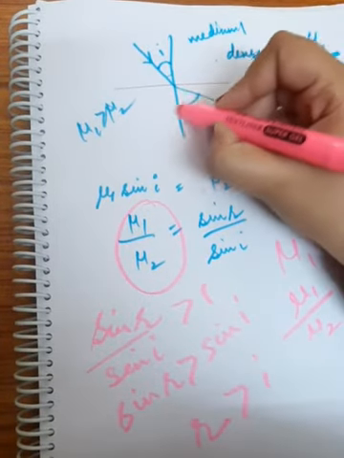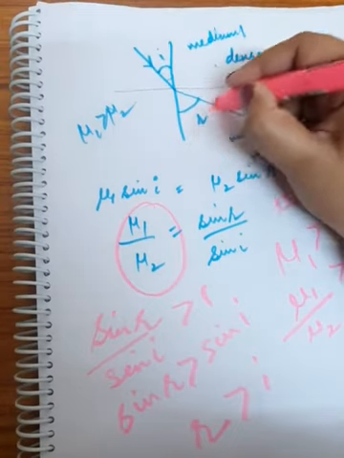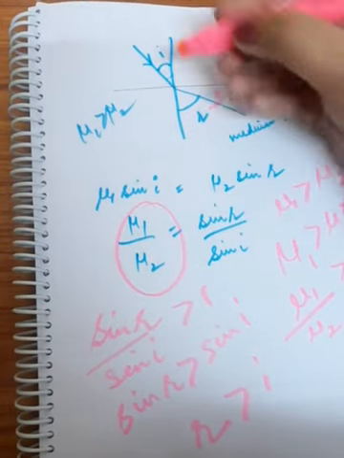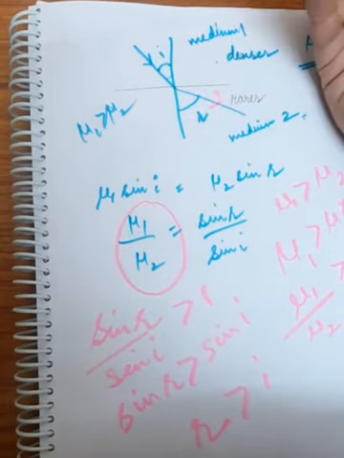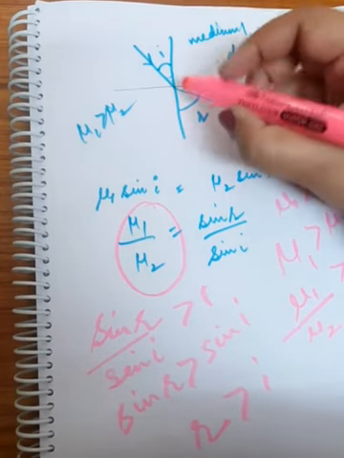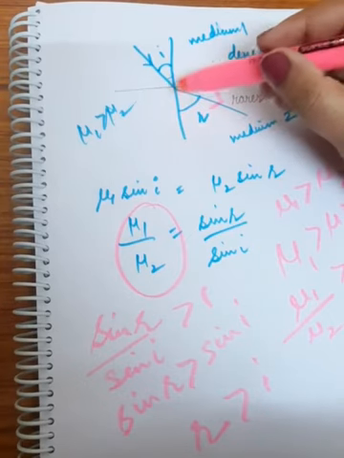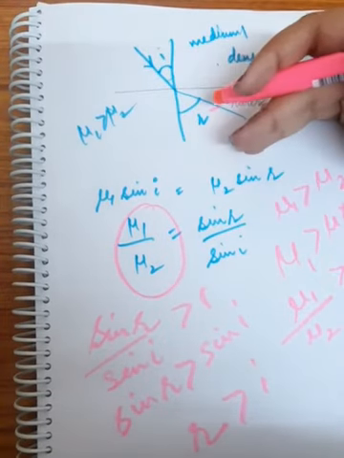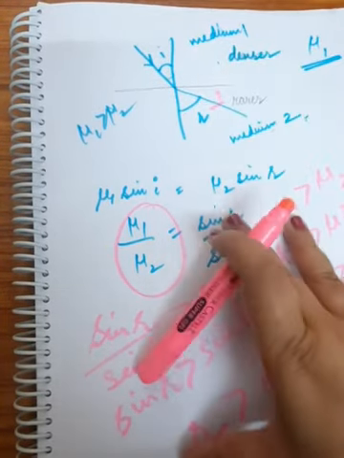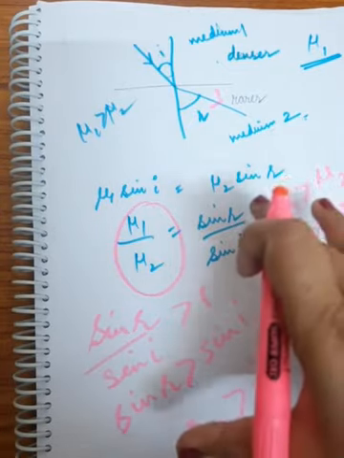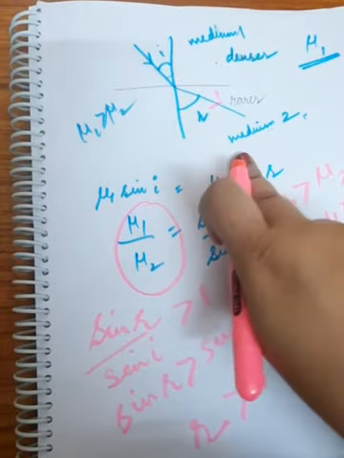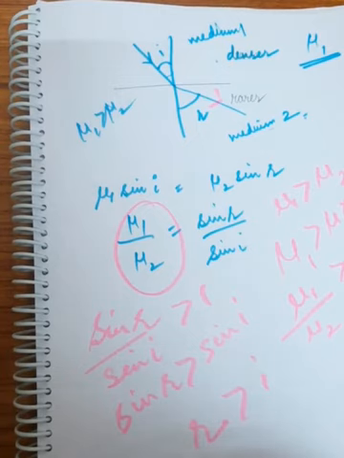R is the angle which the refracted ray makes with the normal and I is the angle which the incident ray makes with the normal. इसका मतलब ये हुआ कि जब लाइट रे डेंसर से रेयर मीडियम में जाती है तो एंगल ऑफ रिफ्रैक्शन बहुत ज्यादा होता है, जिससे ये अपीयर होता है कि ये अवे फ्रॉम द नॉर्मल बेंड किया है. So this is the proof that when a light ray goes from denser to rarer medium, it always bends away from the normal.